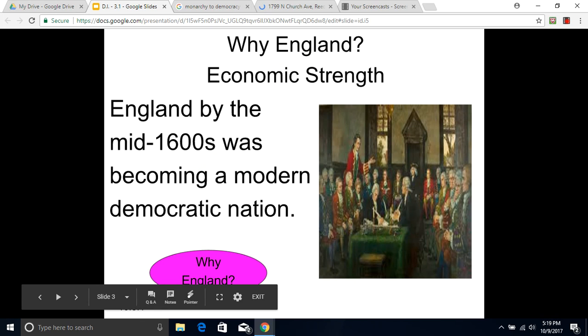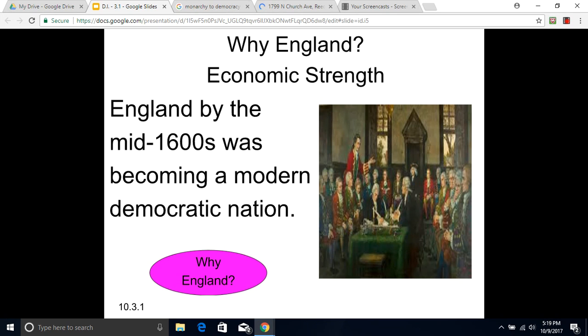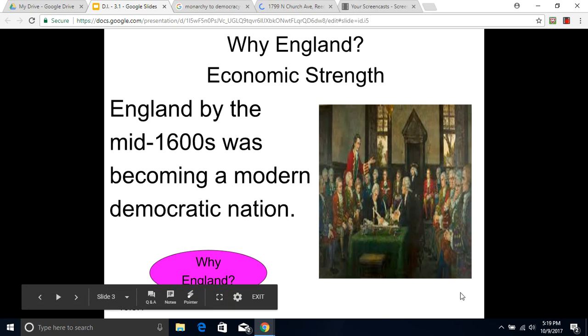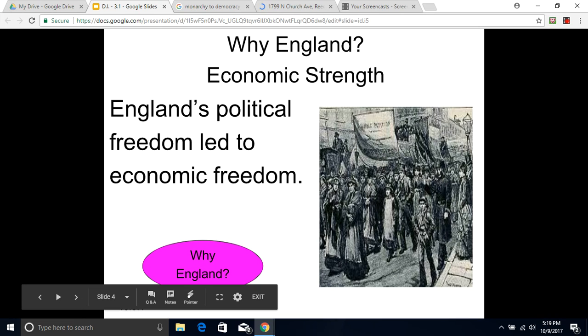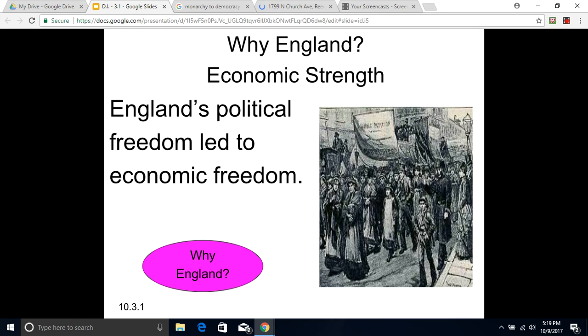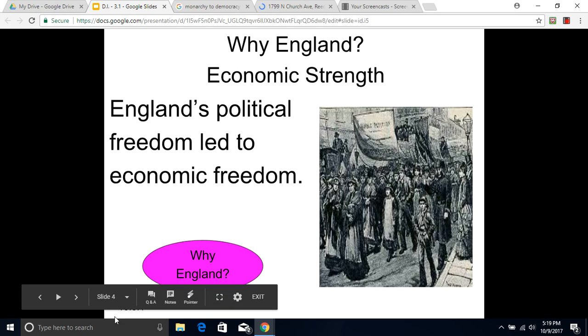The first section is entitled Economic Strength. By the mid-1600s, England was becoming a modern democratic nation. We discussed this in earlier standards, how England, starting with Magna Carta in the Middle Ages, made the transformation from being a monarchy to a constitutional monarchy. England's political freedom led to economic freedom. These two things almost always go hand in hand. The more political freedom a country has for its people, the more economic freedom there is.